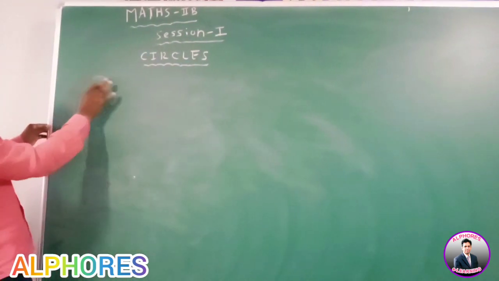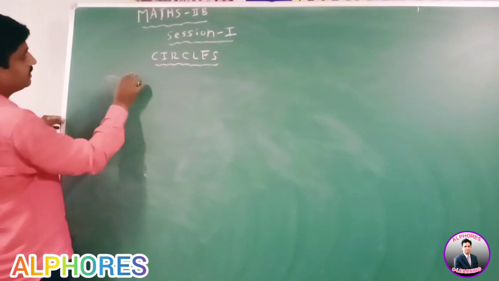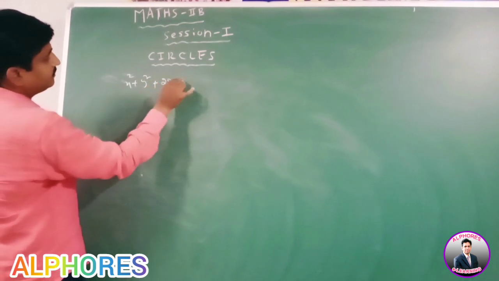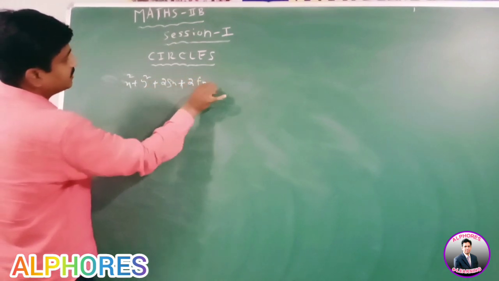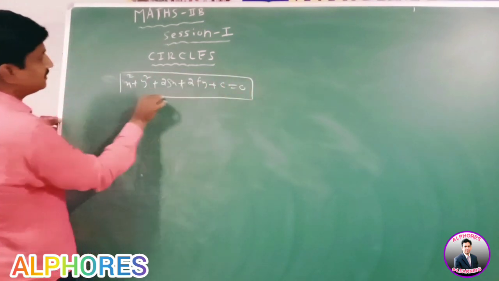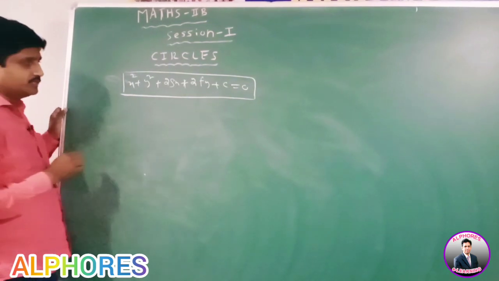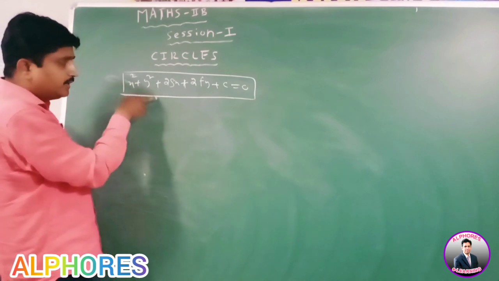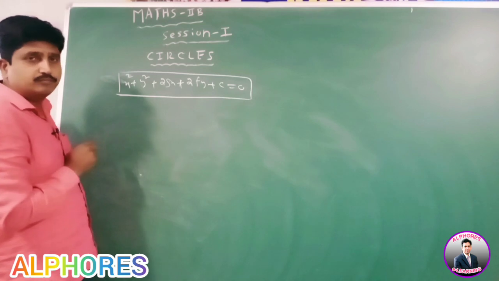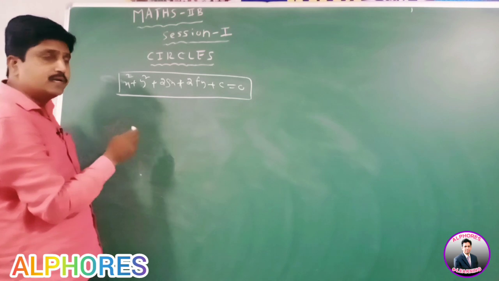Next, observe the equation x square plus y square plus 2gx plus 2fy plus c equal to 0. Consider the equation x square plus y square plus 2gx plus 2fy plus c equal to 0. This equation is called the general equation of the circle.